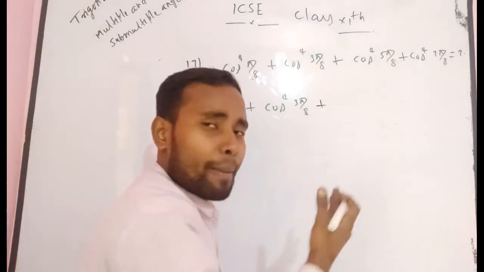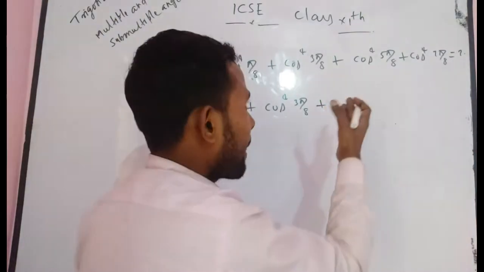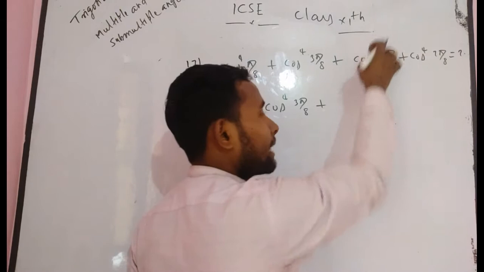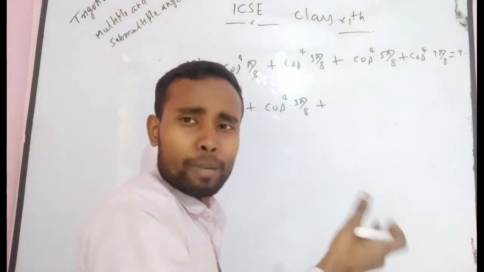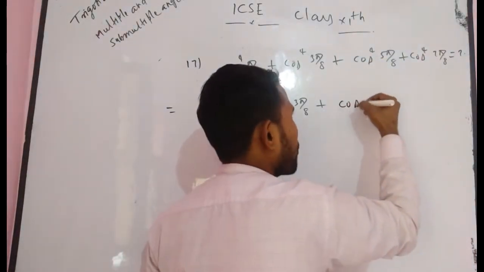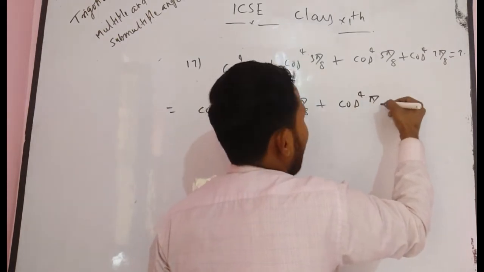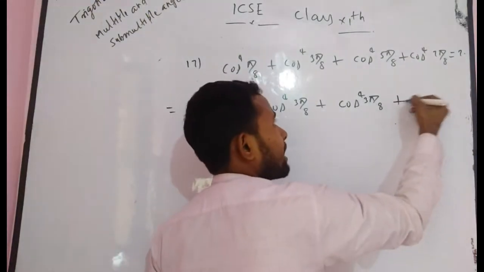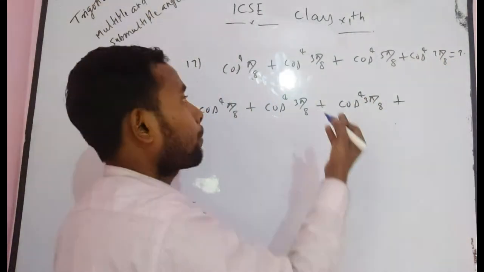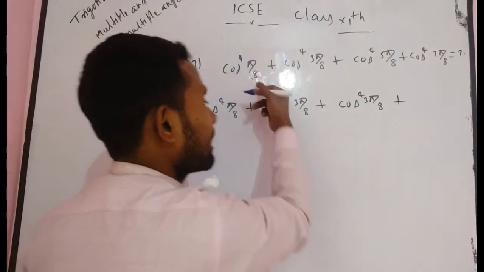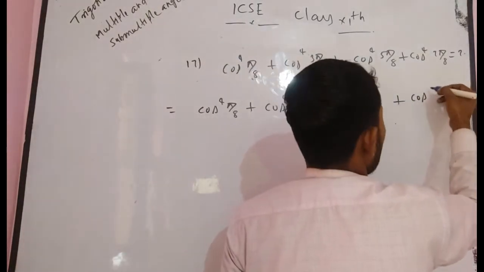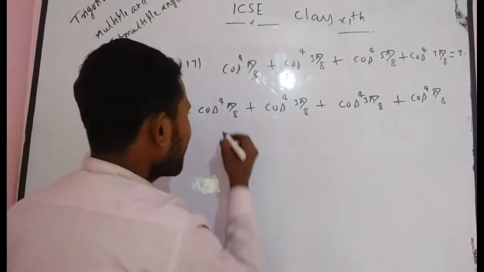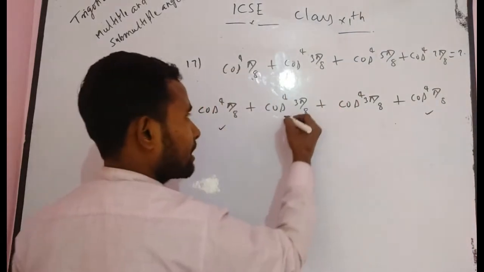As you know, cos 5π/8 is equal to minus cos 3π/8, so after raising to the power 4 it becomes positive again. Cos⁴(5π/8) plus cos⁴(7π/8) can be similarly written as cos⁴(3π/8) plus cos⁴(π/8). Now this term and this term are the same, and this term and this term are the same.